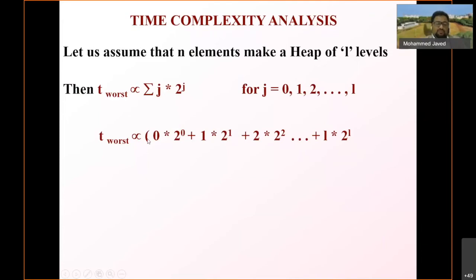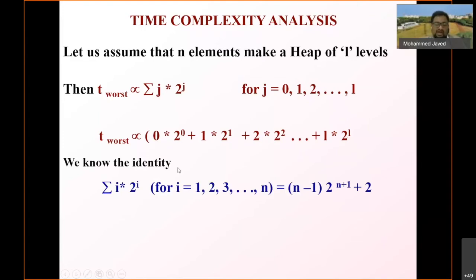So T worst is proportional to 0 into 2 power 0 plus 1 into 2 power 1 plus 2 into 2 power 2, and so on, up to L into 2 power L. And we know that we have well-established identities: sigma i into 2 power i for i equal to 1 to n is simplified as (n minus 1) into 2 power (n plus 1) plus 2.